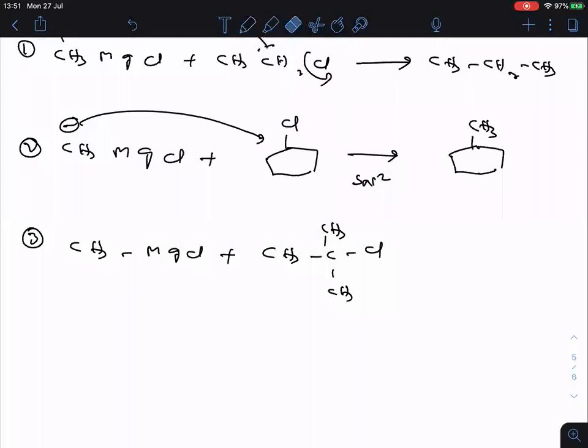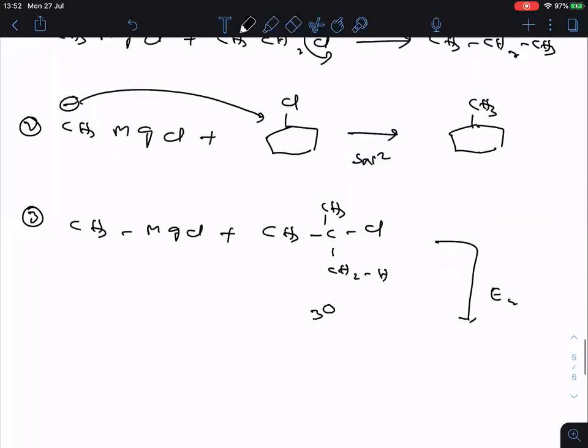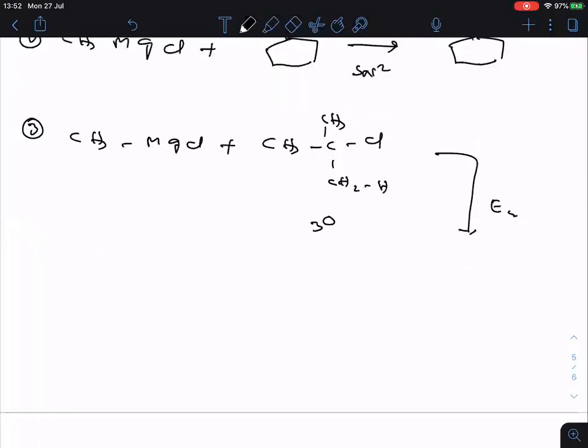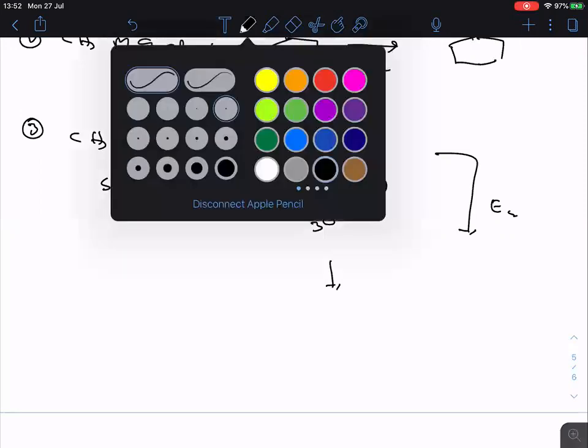This CH3 is there, na? CH3, I will write like this. So this is the tertiary, and you know, on a tertiary alkyl halide, SN2 never happens. But remember, E2 will happen. You remember E1, E2? I told you that in both E1 and E2, tertiary is more reactive. Therefore, this CH3 minus is a strong base, and a strong base and strong nucleophile favors the E2 mechanism. Then what happened?